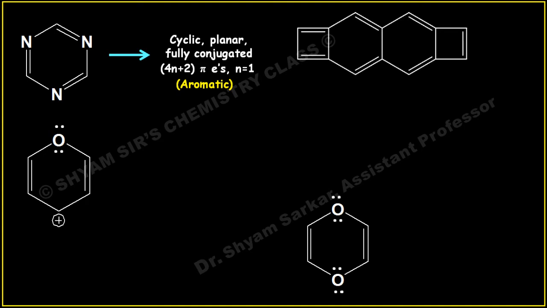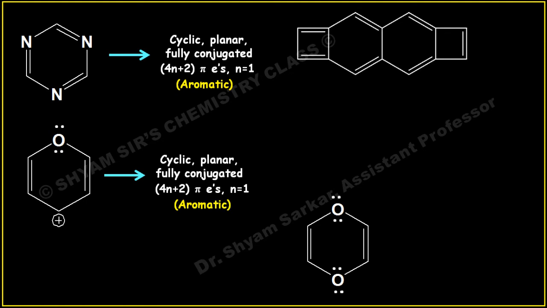And if you see the next one, this is cyclic, planar, fully conjugated, because the carbocation is making this molecule sp2 hybridized, and if you see the lone pairs on the oxygen atom, they will be in conjugation with the ring. So this is fulfilling the 4n plus 2 pi electron rule where n equals 1. This is also aromatic. If you see the next molecule, this is cyclic, planar, fully conjugated. This is also 4n plus 2 pi electrons where n equals 3. So this is also aromatic.